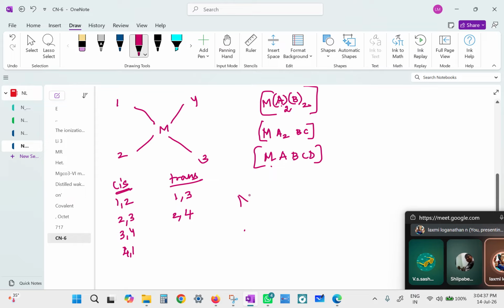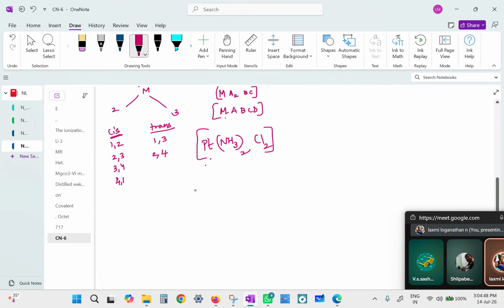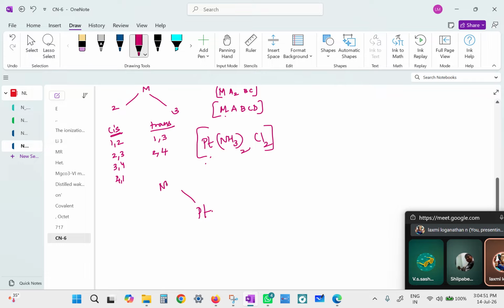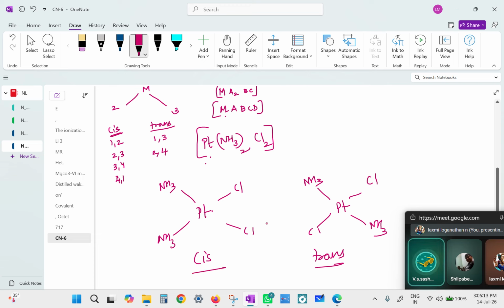So supposing you have got metal, assume that it is platinum, 2 ammonias and 2 chlorines. Then can we draw the cis and trans structure? Platinum, you can put ammonia and ammonia, chlorine and chlorine. And on the other hand, we can take the platinum and put ammonia, ammonia opposite to one another. Chlorine and chlorine consequently will become opposite to one another. So can we say this is cis and this is trans isomer? Yes, we can, because in trans they're all opposite each other. In cis they're all close to each other.